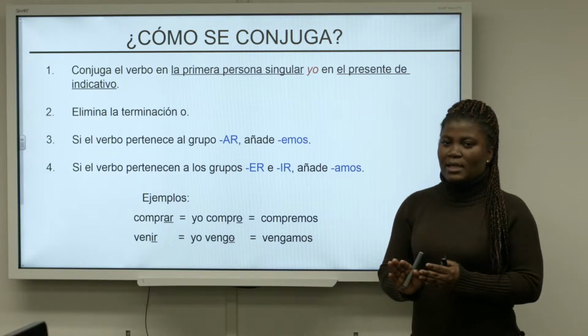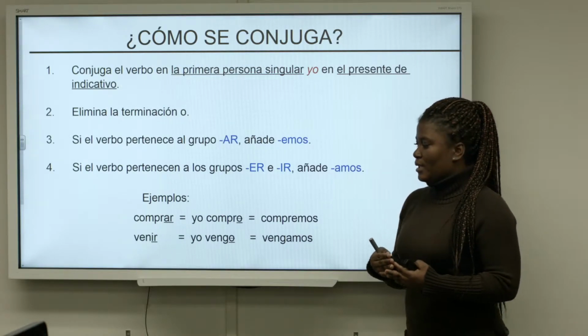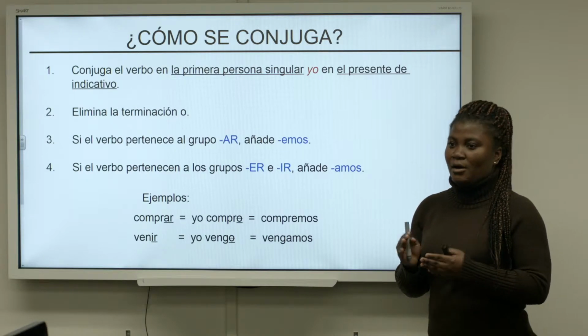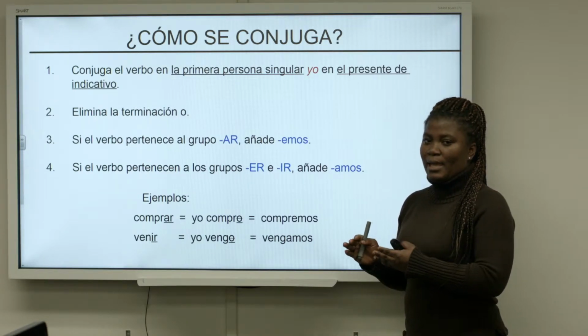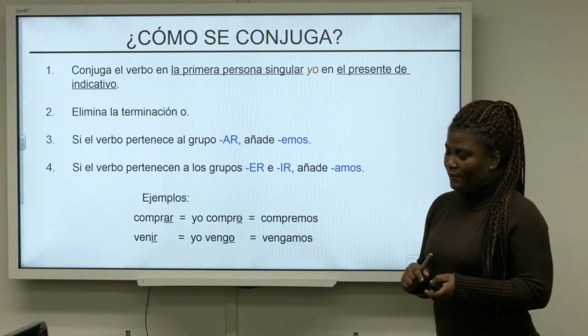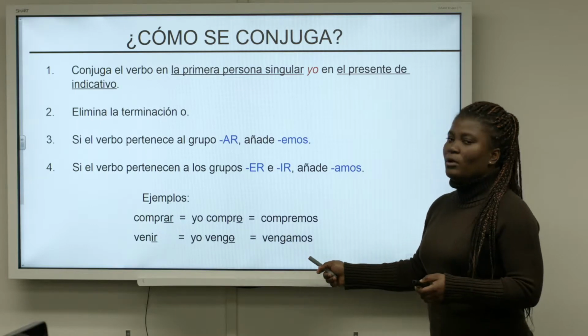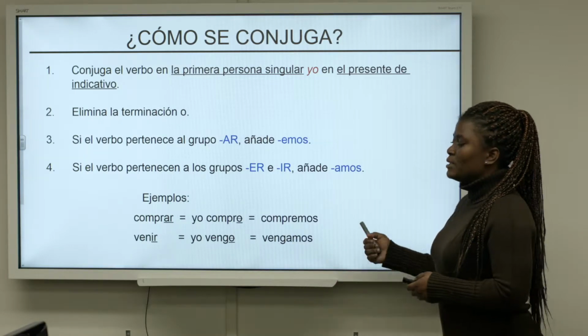So it's a crisscross kind of relationship. If the verb ends in AR, it has an ending as though it were an ER verb. And if the verb ends in ER or IR, it would end in amos as though it were an AR verb. So we have venir, yo vengo. Then we take away the O, then vengamos. Nosotros vengamos.